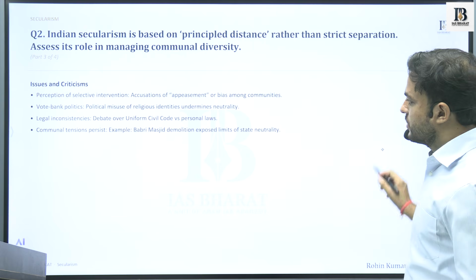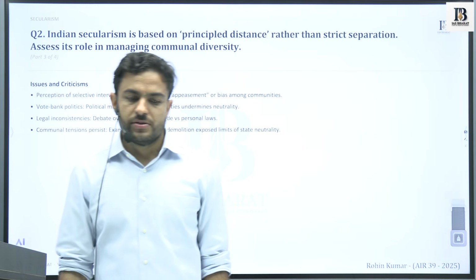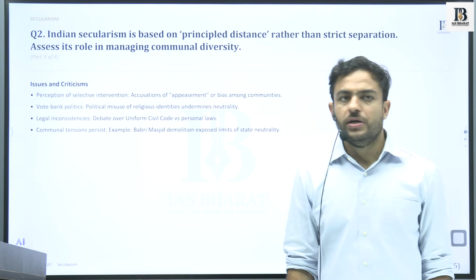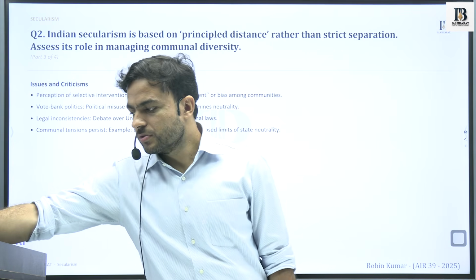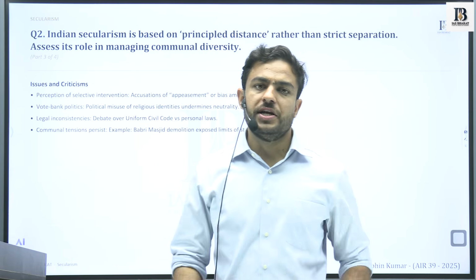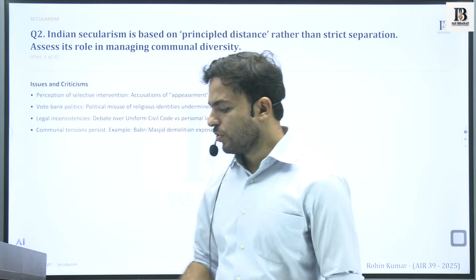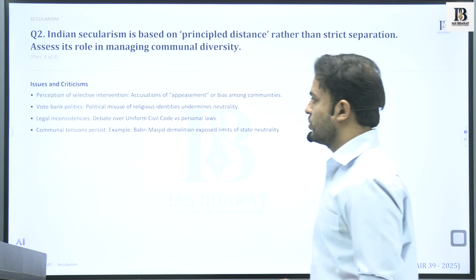Whenever we are writing an answer, we have to keep in mind that the answer has to be balanced. Whenever you are given an opportunity to write an answer, when you are highlighting the pros of a topic, you will also have to bring out certain cons or disadvantages of that concept or topic.